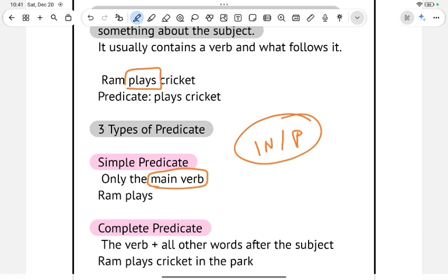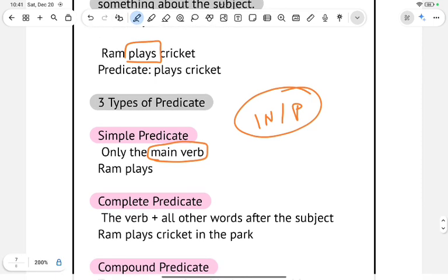Now let's talk about its second type, that is complete predicate. Just like we have learned in subject as well, because both are similar, so we will take both and understand it in a better way. Just like complete subject, we learned in our previous video that in simple sentences, only a noun or pronoun comes as the simple subject, right?